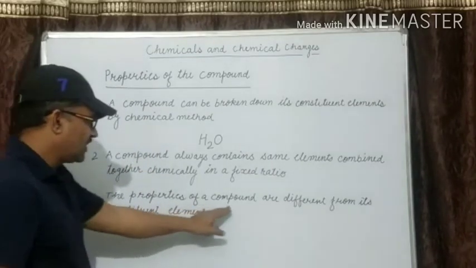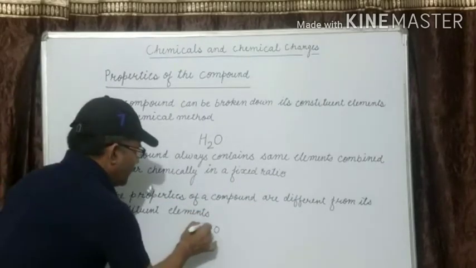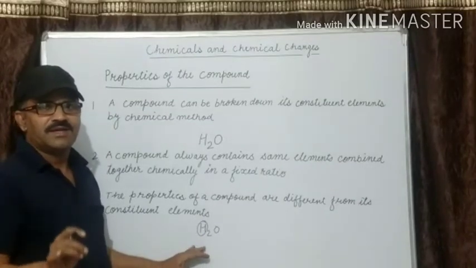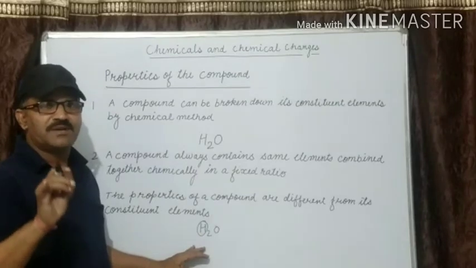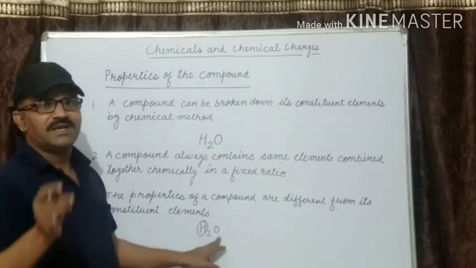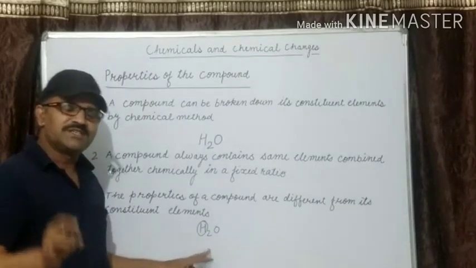The properties of a compound are different from its constituent elements. What is the property of hydrogen? It helps in combustion. Or you can say hydrogen is a combustible substance. Combustible substances are those substances which can burn.